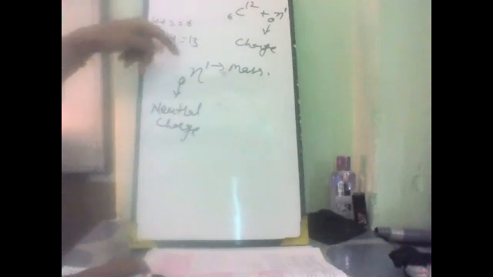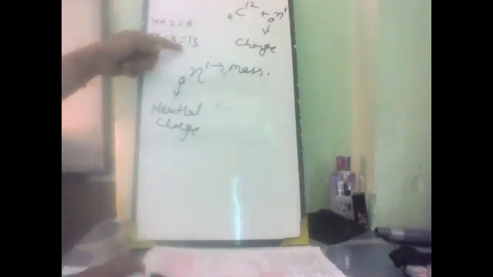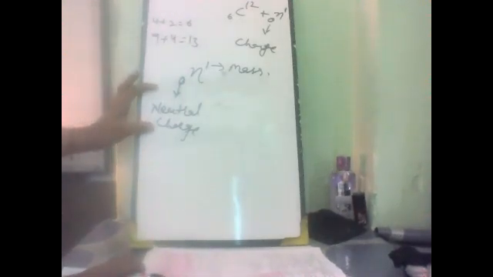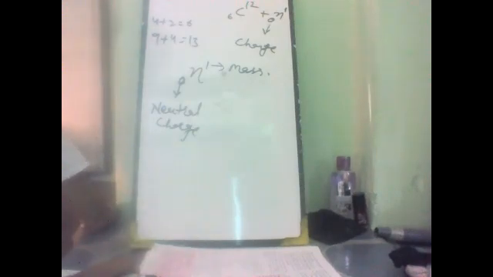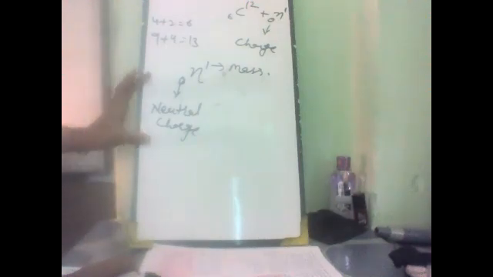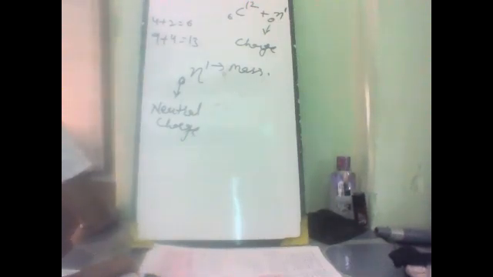This is the mass, neutron having the mass 1, but they do not have any charge on them. A neutron is a subatomic particle or fundamental particle of an atom with no charge and a mass almost equal to the mass of the proton. In the hydrogen atom, neutron is denoted by N.